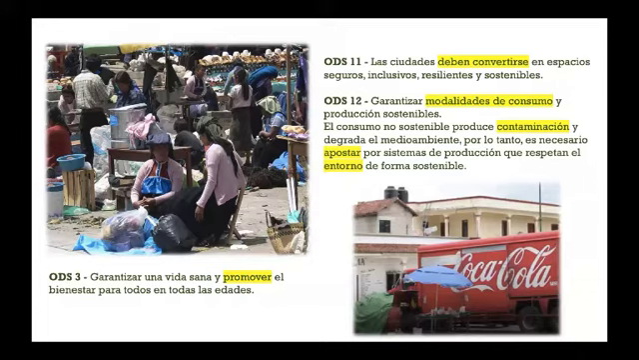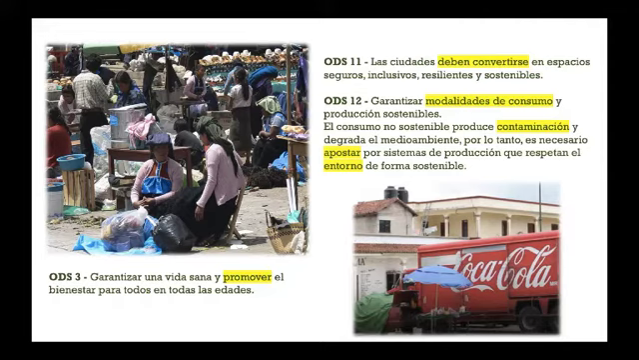Another objective that is important to achieve concerns how cities are meant to be safe places, inclusive, resilient, and sustainable. So that would be Objective 11. El objetivo 11. Las ciudades deben convertirse en espacios seguros, inclusivos, resilientes y sostenibles.